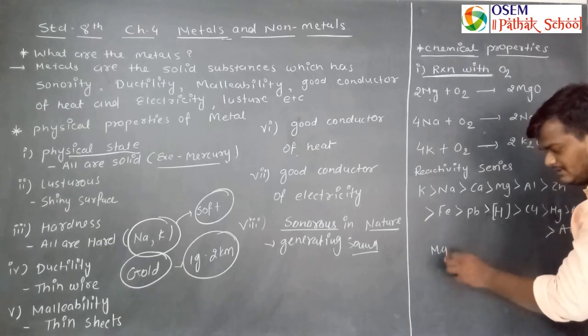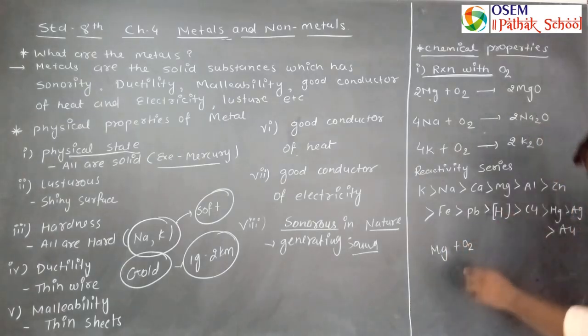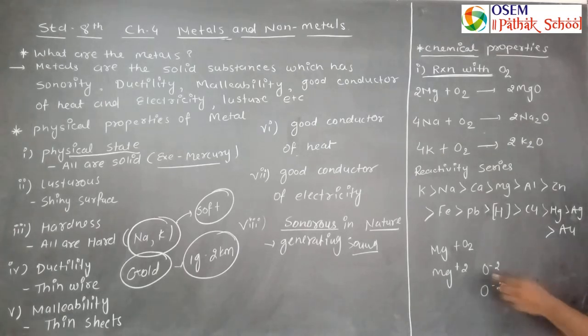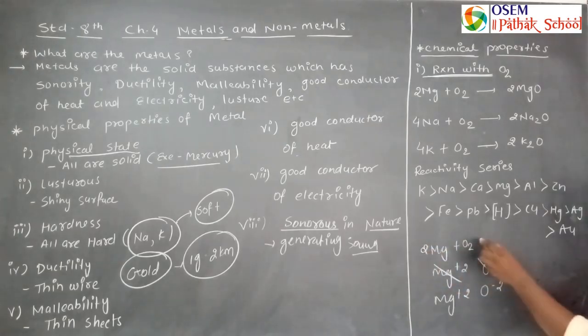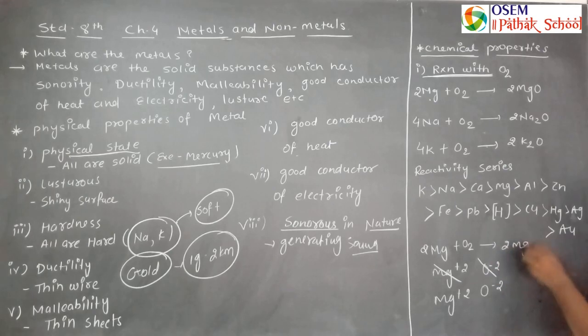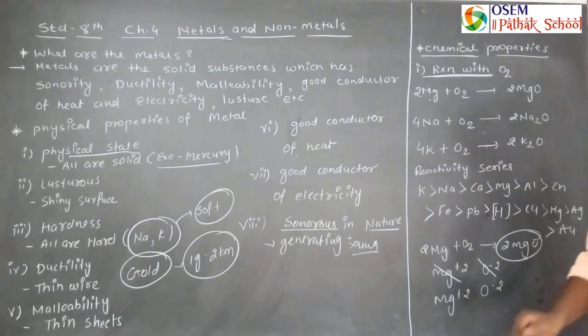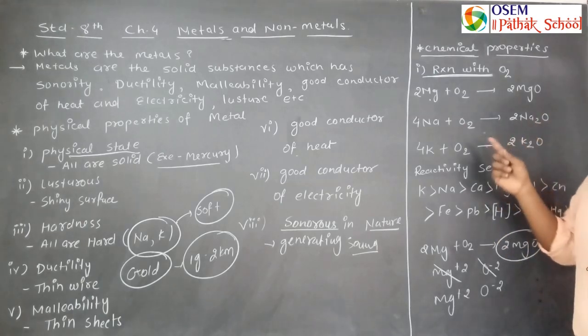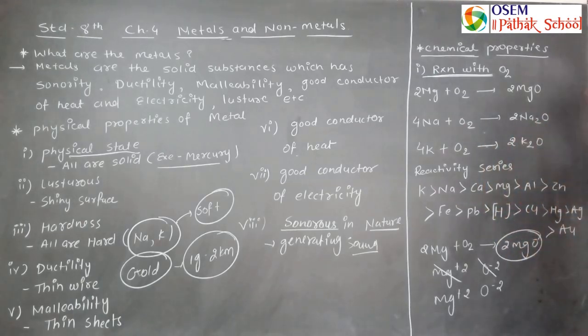When magnesium reacts with oxygen, magnesium has valency +2 while oxygen has -2. So this will become +2 -2, neutralized. दूसरे ऑक्सीजन के लिए दूसरा मैग्नीशियम चाहिए, that's why Mg plus O. So here I am taking 2 Mg, and the overall reaction will be 2 MgO. So this is the reaction of the metal. Similarly sodium, sodium has valency +1 while one atom of oxygen has valency -2.